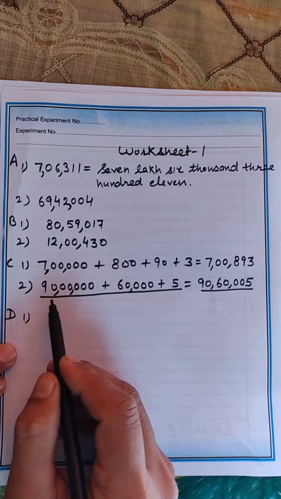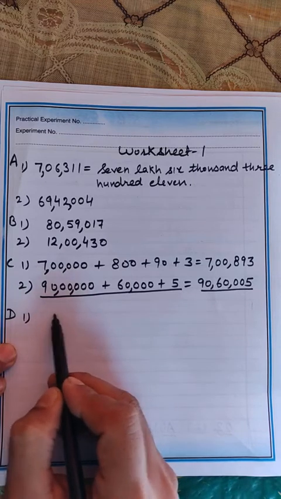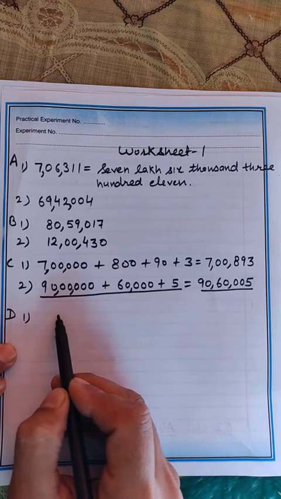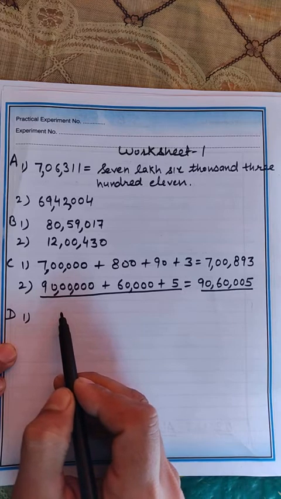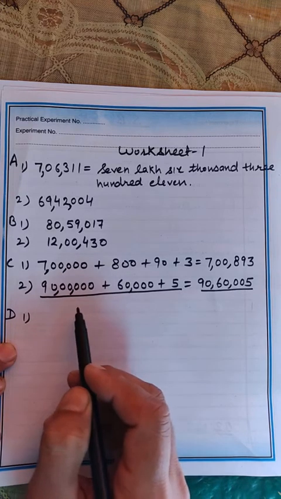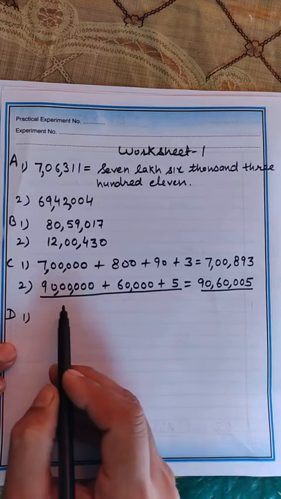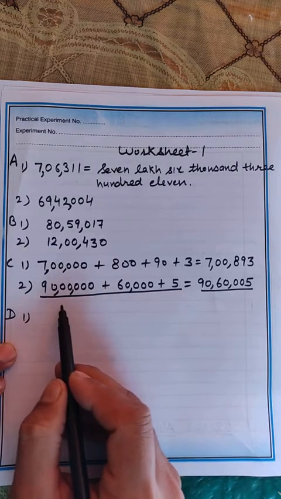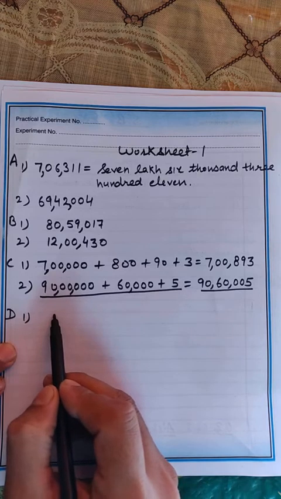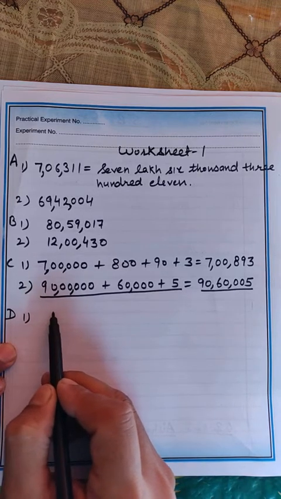So, the smallest 5-digit odd number. First of all, you should know what odd numbers are. Odd numbers are those numbers which are not divisible by 2, or you can say which don't come in the table of 2, right? So what will you do? You can write the smallest 5-digit number first of all.